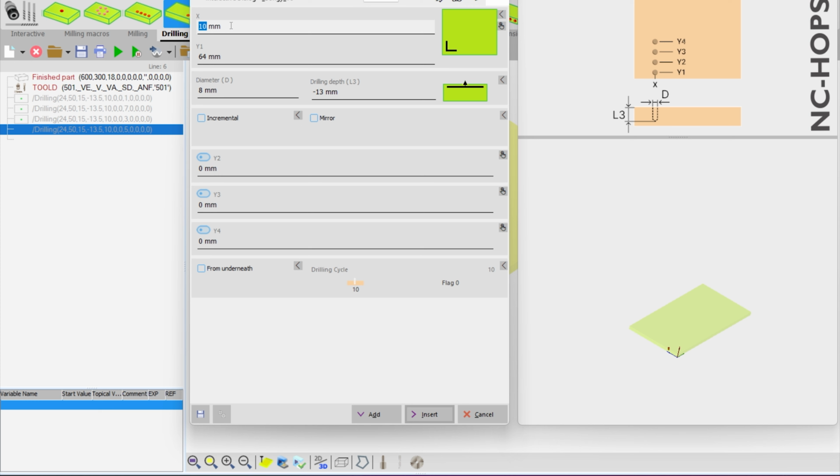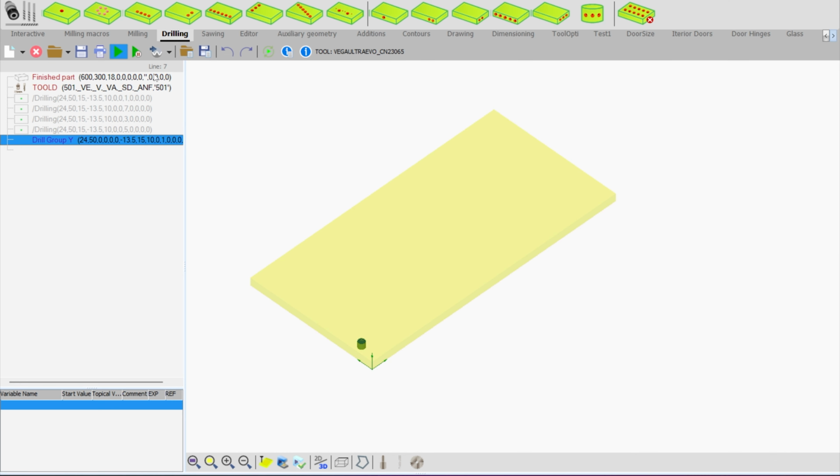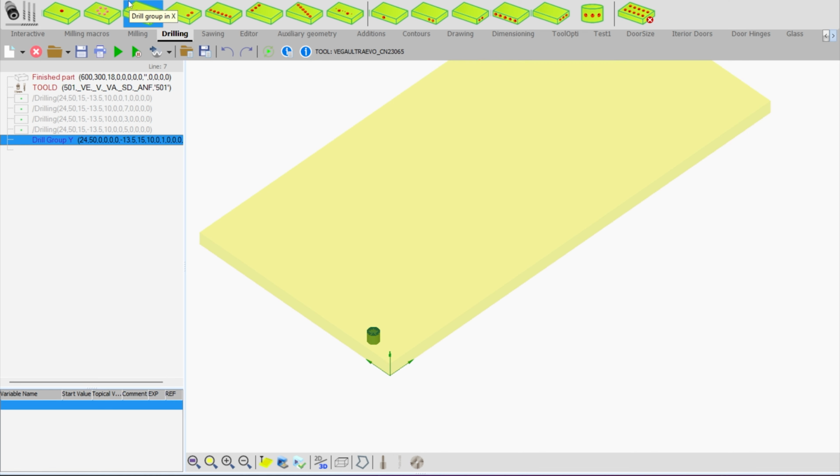In X we need to do 24 mil. In Y, just pay attention because here it is Y1. Let's do 50 mil. The diameter should be 15 mil, depth 13.5. So now, as you can see, we selected a group of holes, but we created just one hole.